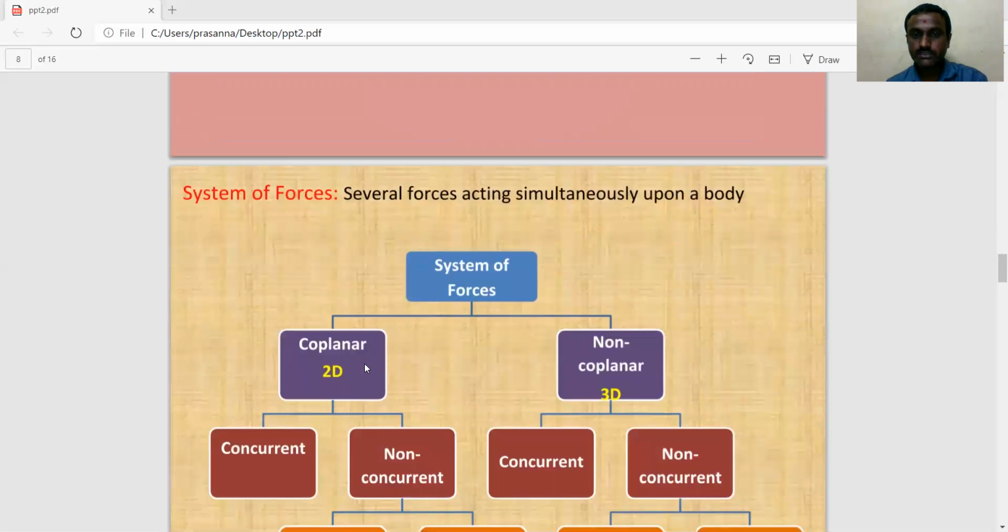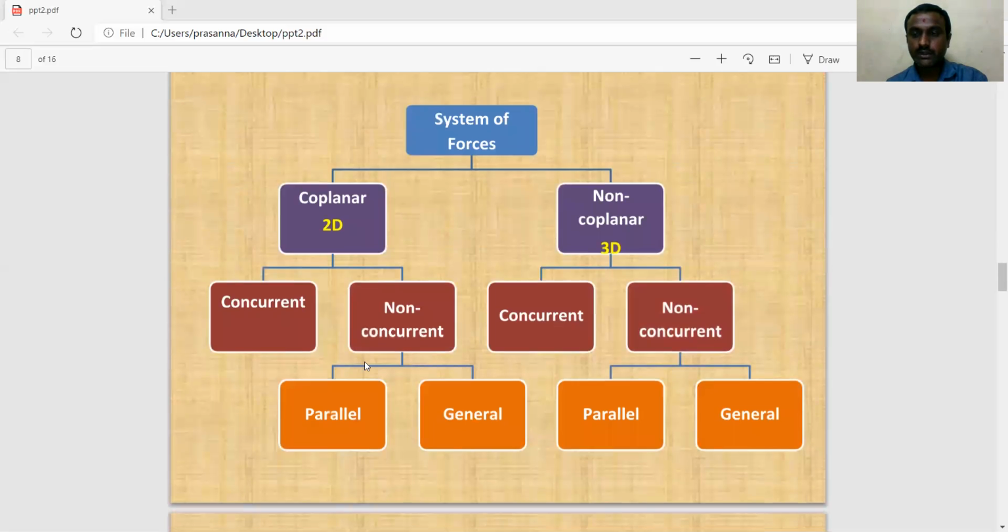Then the system of forces. Systems of forces are divided into two categories: 2D coplanar and 3D non-coplanar. In the 2D coplanar system, there are concurrent and non-concurrent forces, and non-concurrent is also subdivided into parallel and general. Again, in the non-coplanar 3D system, there are concurrent and non-concurrent forces, and non-concurrent is classified into parallel and general. So the subcategories are concurrent and non-concurrent, and parallel and general, for both the two-dimensional coplanar and three-dimensional non-coplanar systems.